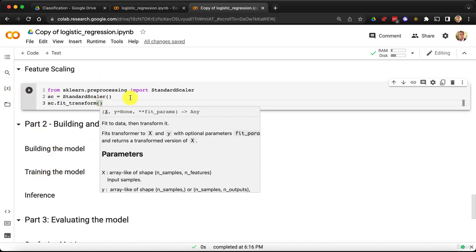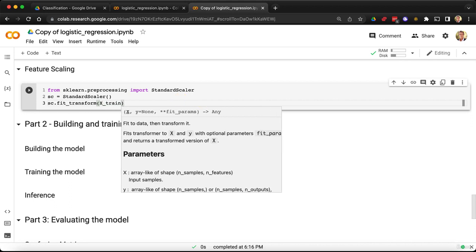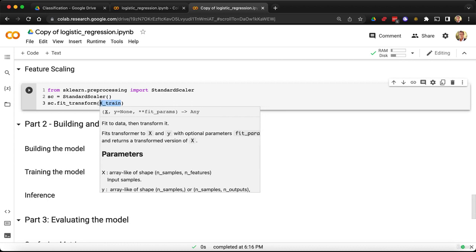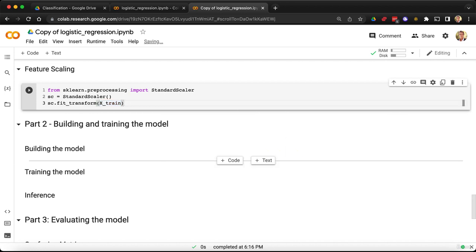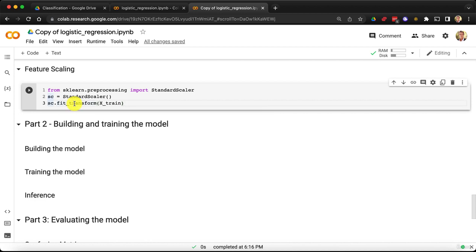Well, of course, what we have to input here is X_train, which is exactly the array of independent variables in the training set, which must be scaled, which must be standardized so that we get an amazing training of our logistic regression model and therefore in the end some great performance. Okay, so there you go. But then be careful, this fit_transform method actually returns something, and of course what it returns is the new array of scaled independent variables.